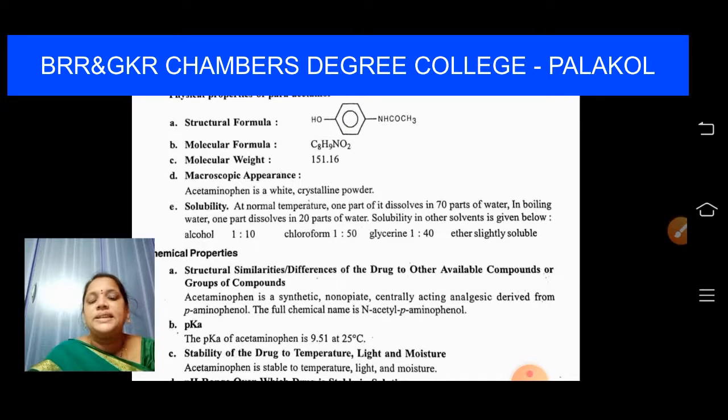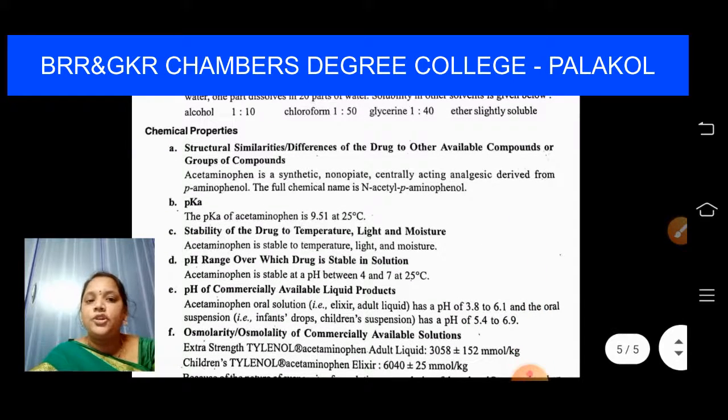Paracetamol, which is known as acetaminophen, is a synthetic non-opiate centrally acting analgesic derived from para-aminophenol. It is an antipyretic as well as an analgesic. It is a painkiller also. The full chemical name is N-acetyl para-aminophenol. What is its acidity constant? It is 9.51 at 25 degrees C.